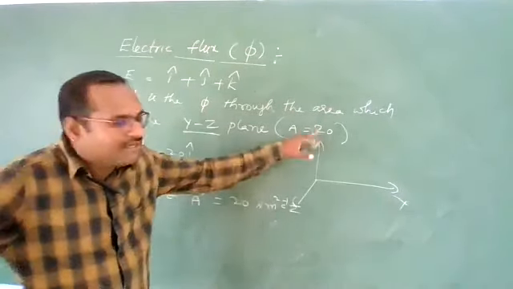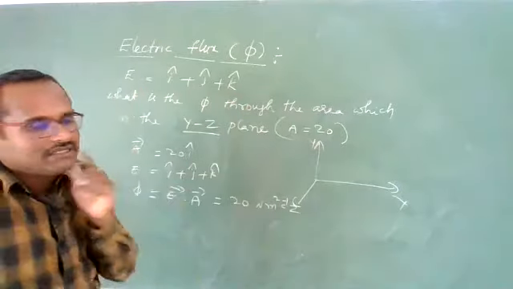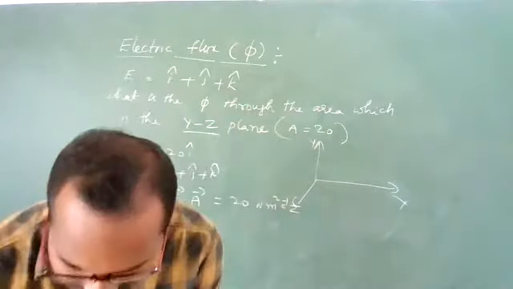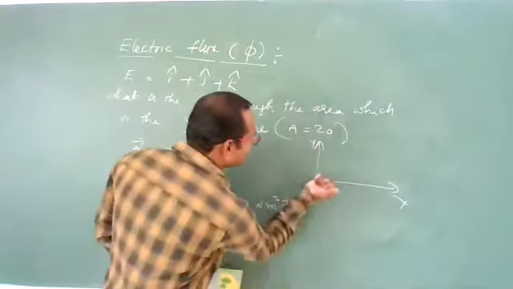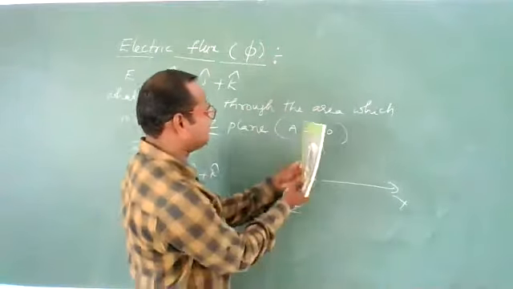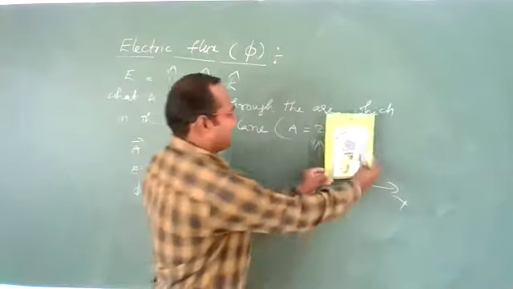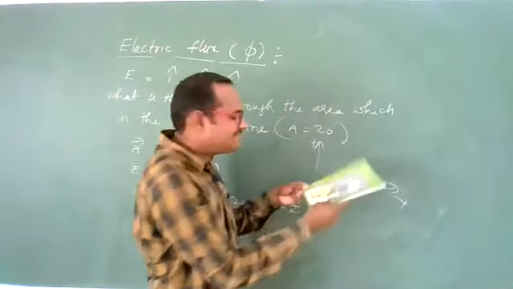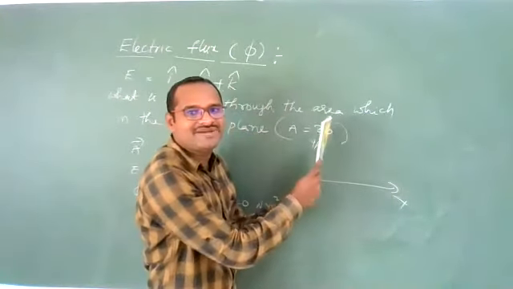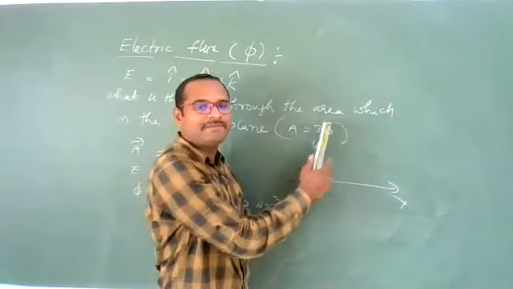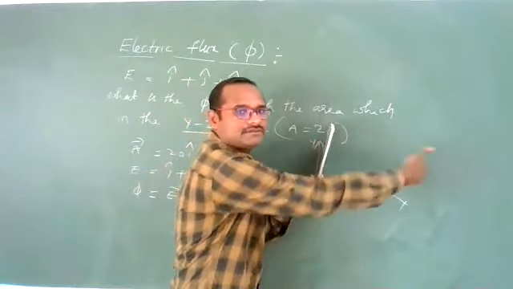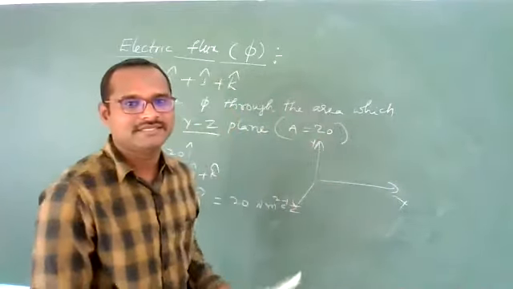So the area is given, but if you want the area vector, YZ plane means which one? See, this is the Z axis, this is the Y axis, this is the YZ plane. This is the XY plane. This is the XZ plane. The perpendicular to the YZ plane is along the X axis.